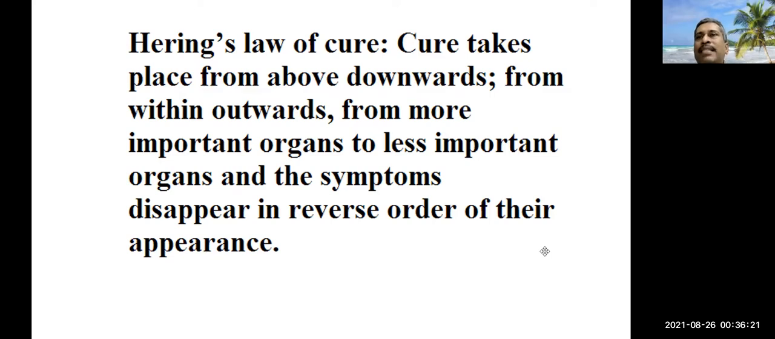And symptoms disappear in reverse order of their appearance. It means that, firstly, I acquired a symptom in my earlier life that was gradually suppressed by allopathic medicine, and later when we came to a homeopathic practitioner, he administered a medicine.